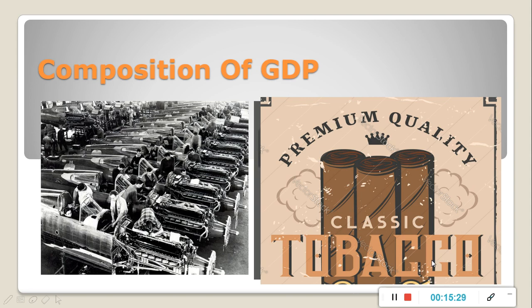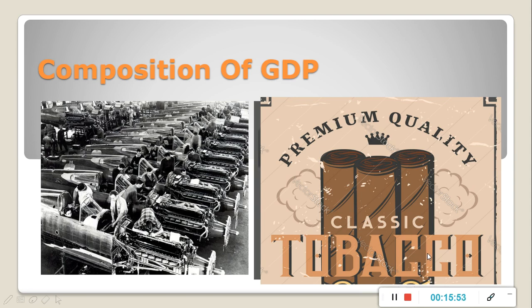GDP shows the total of goods and services produced in the country. It does not reflect the composition of GDP. Composition of GDP means what kind of goods are produced in our country and what GDP is comprised of.